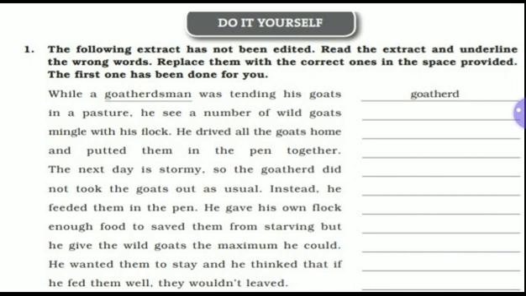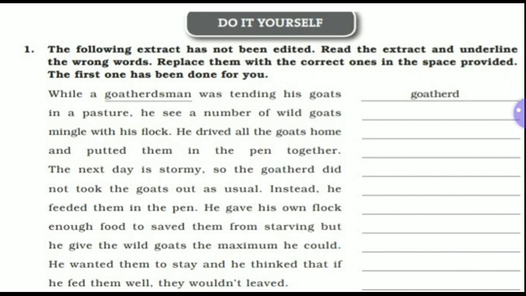Now you are looking at: while a goatherd man was tending his goats in a pasture, he see a number of wild goats mingle with his flock. You are looking at that this goatherd man has been changed into goat herd. And now the remaining ones from second B number you have to find out for yourself.